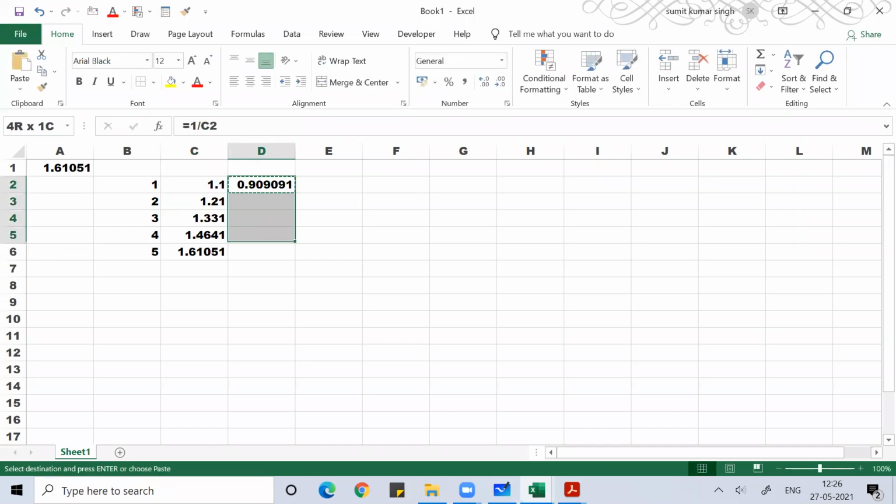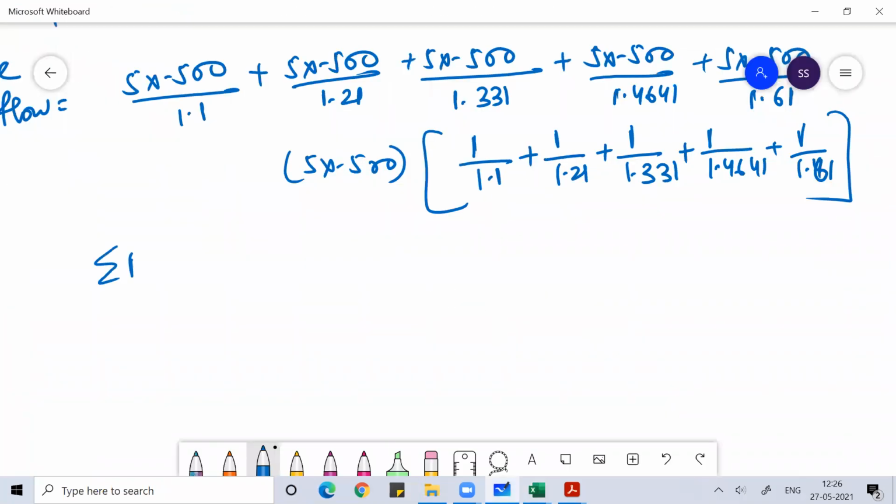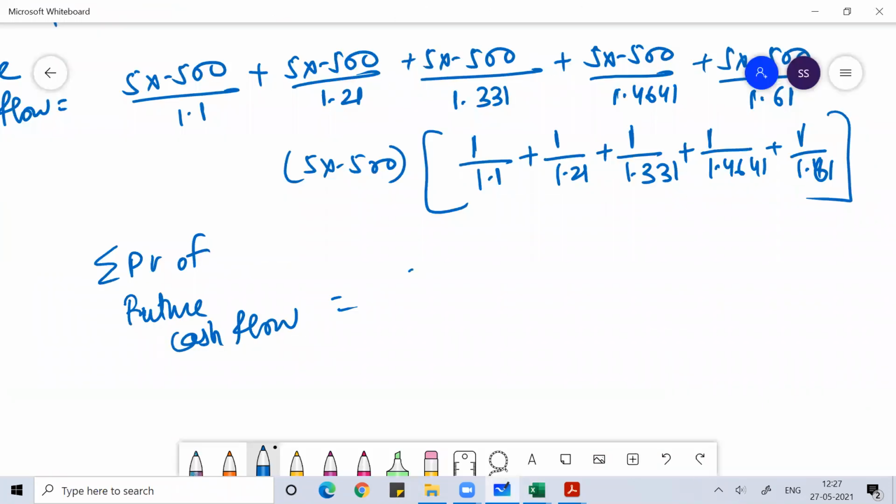Find this value. 3.79, I think the sum will come here. So just use a calculator and find this value. The sum of present value of your future cash flow, if you solve this, you will get 3.790787 into 5x minus 500. And then when we say financial break even, it should be that point.